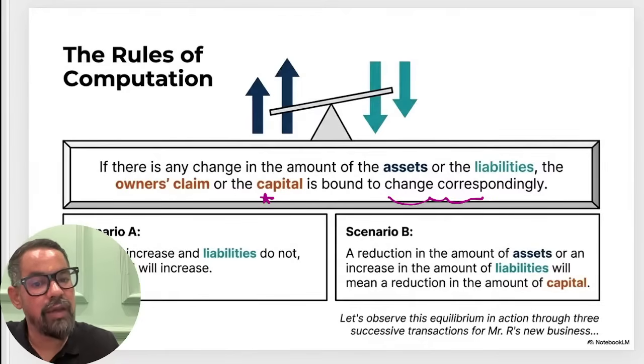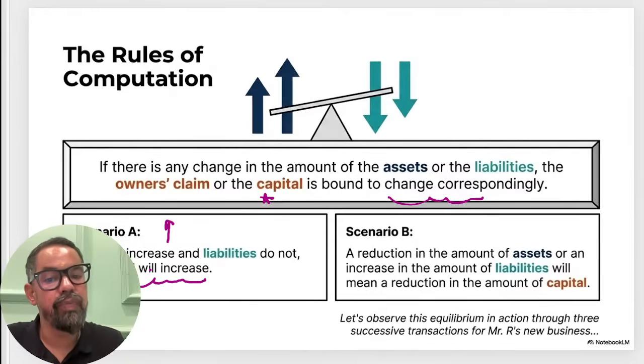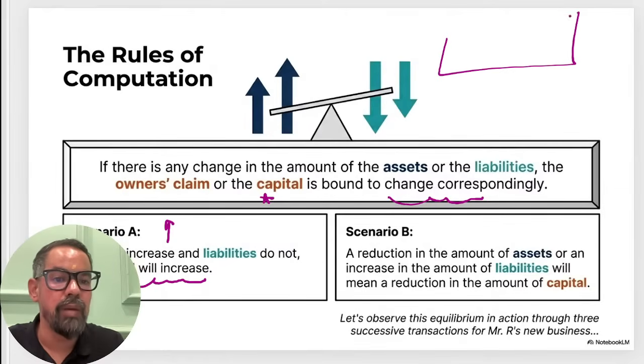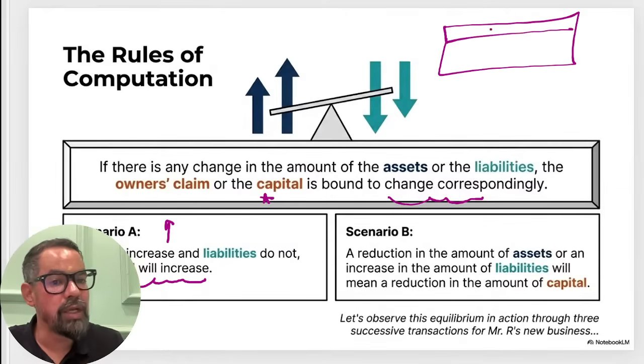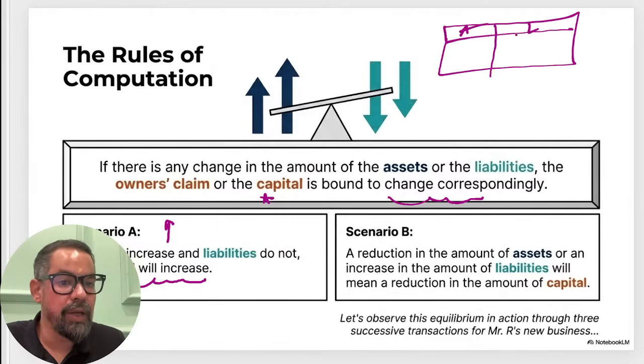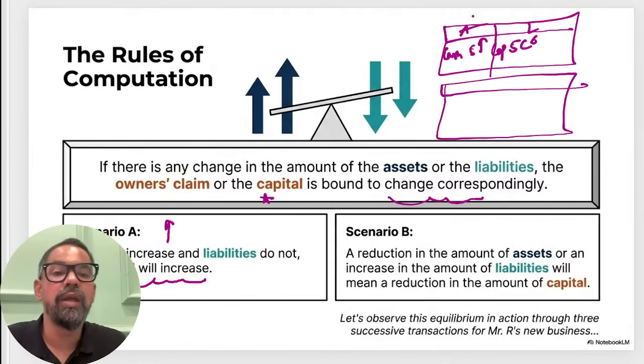Scenario A: let's say if asset increases and liabilities do not, capital will also increase, right? Because from sources of funds, asset will get created. As I gave you an example, suppose this is the XYZ company's balance sheet, this is your asset, this is your liability. Let's say we have taken capital of 5 crore, so on your cash side it will be cash 5 crore rupees. Now let's say in transaction 2, they have taken some loan.